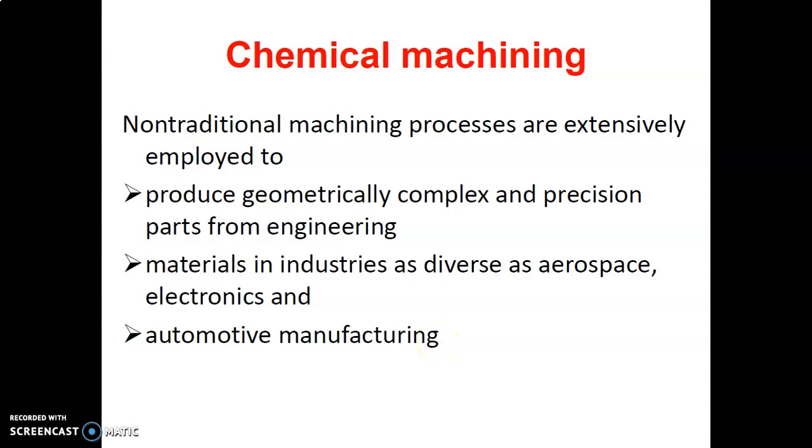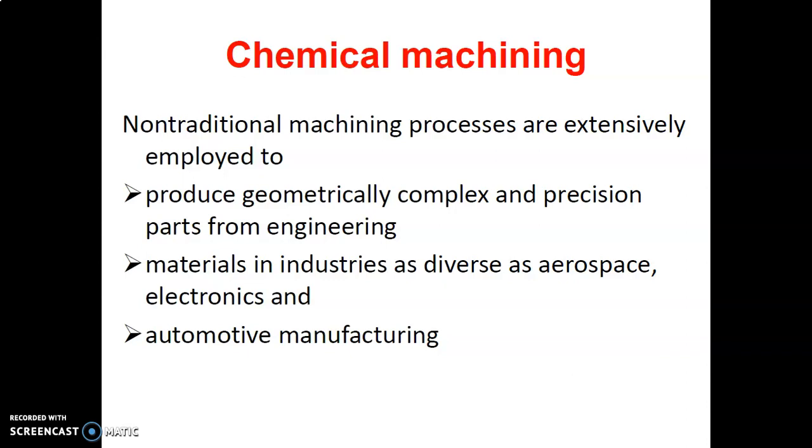Chemical machining is a non-traditional machining process extensively employed to produce geometrically complex and precision parts for the engineer. As you can see, these processes are normally not available in every industry because they have some special application.